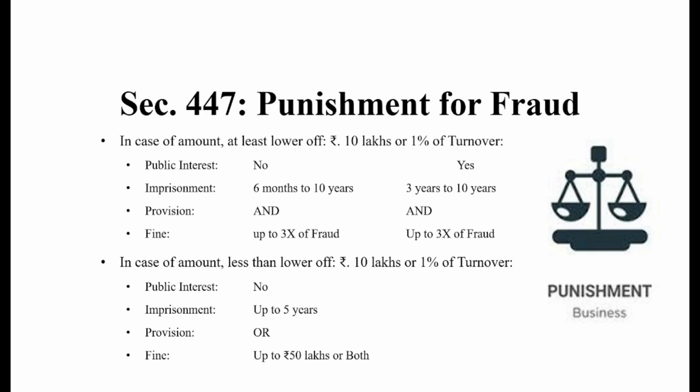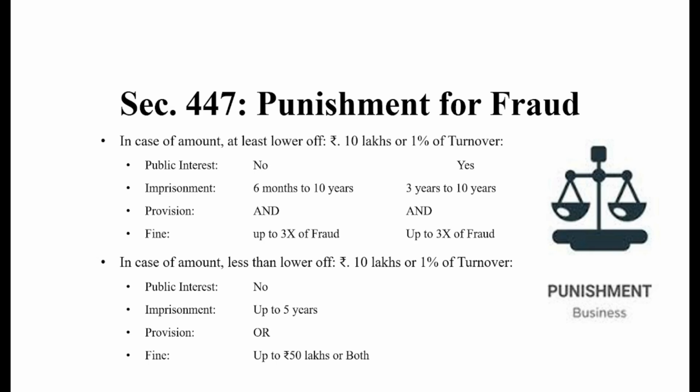If public interest is involved, if no, then imprisonment shall be 6 months to 10 years. However, if public interest is involved, then the imprisonment shall not be less than 3 years up to 10 years. And the proviso means imprisonment as well as fine, both shall be chargeable, not or. Next, the fine is 3x the amount. It means if the amount of fraud is 1000 rupees, then the fine shall be 3000 rupees, right? 3x the amount of the fraud in both of the cases.